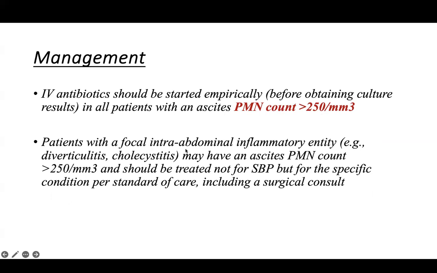So a patient with a focal intra-abdominal inflammatory entity like diverticulitis or cholecystitis may also have an ascitic polymorphonuclear count of more than 250 per millimeter cube and should be treated not for SBP but for the specific condition. So suppose a patient has had an ultrasound, and a cirrhosis patient has ascites but is also found to have diverticulitis or cholecystitis, he should be treated for this entity rather than as SBP.